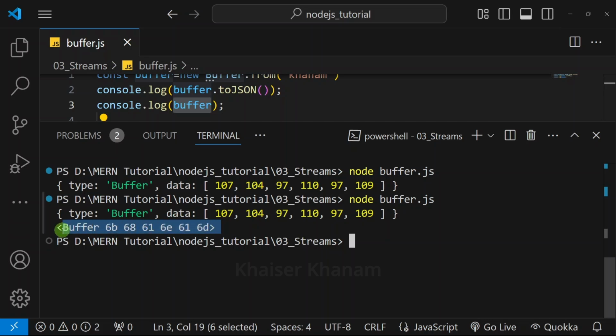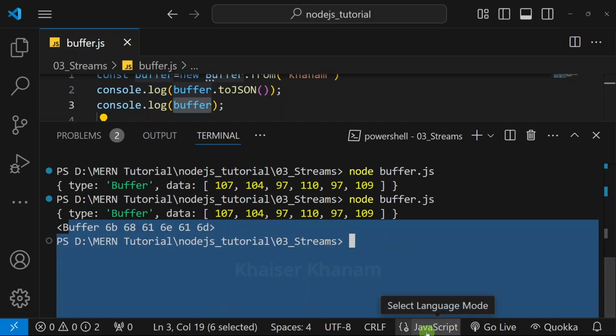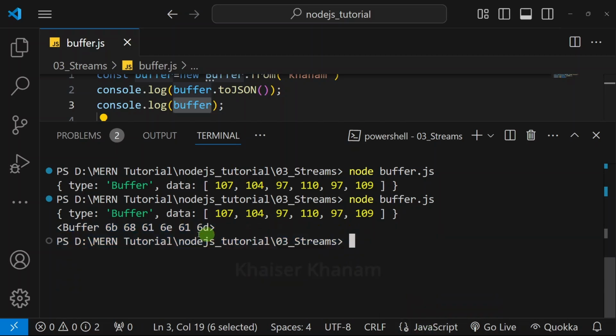Might be you are right, but here what happens whenever we are displaying the data, it will display in hexadecimal, that is base 16 notation of the number. If I just print binary digits for each and every character, then the entire terminal will be flooded. So that is the reason whenever we are displaying the result, that will be displayed in hexadecimal or base 16 notation. Practically, let me show you.